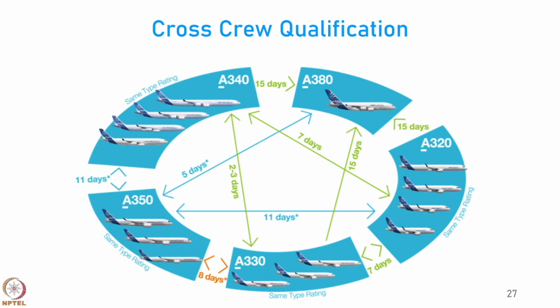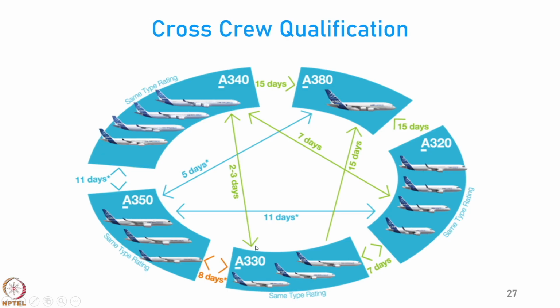Now, A350 is an aircraft with 2 engines and A340 is an aircraft with 4 engines. If you have a pilot who is qualified on any of the A350 family, and the pilot wants to operate A340, you require about 11 days of training. Similarly, pilots qualified for the A340 series who want to fly A350, again it is only 11 days of training. And if you want to graduate to a much larger aircraft, you require 15 days of training.